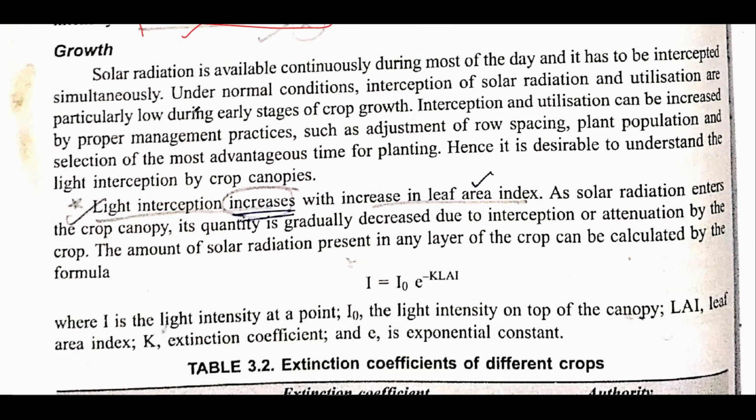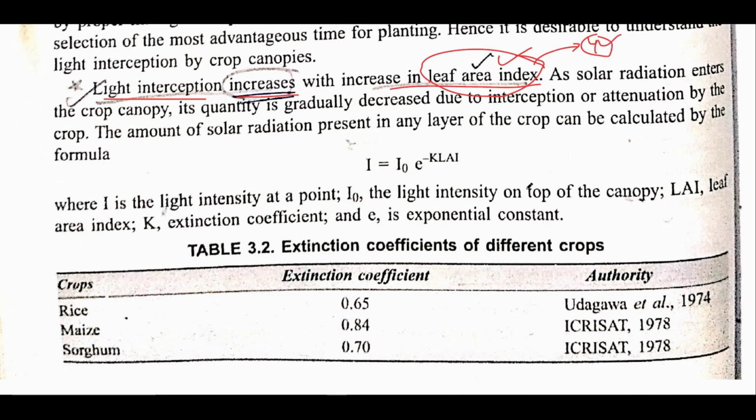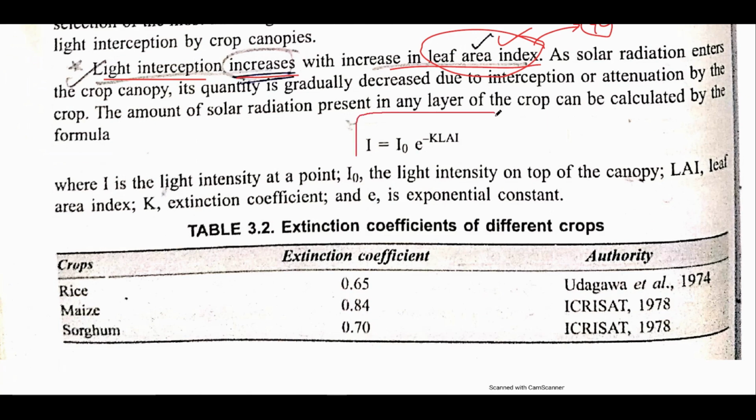Now in terms of growth, how light has influence on this. See, light interception increases with increase in leaf area index. What is leaf area index? We'll discuss in chapter number 4 what leaf area index is. This is the extension coefficient formula, that is I = I0 e^(-K·LAI). Here K is the extension coefficient, LAI is the leaf area index.